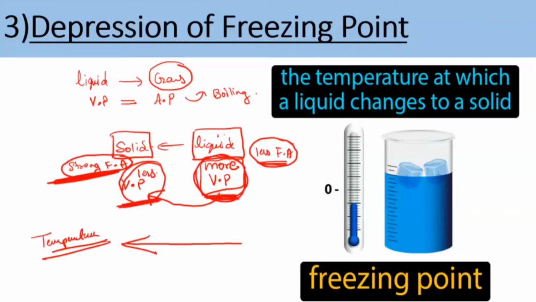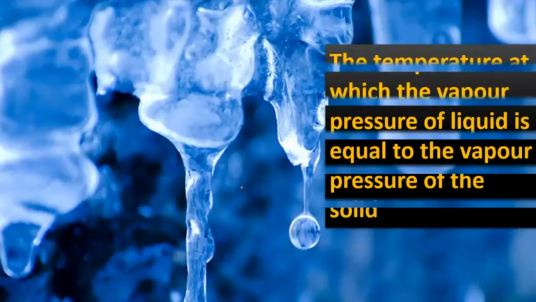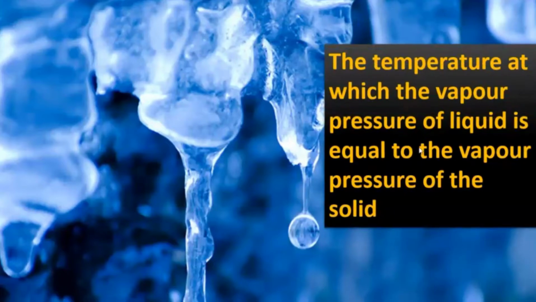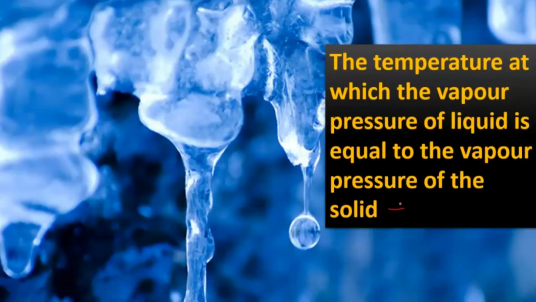When the liquid gets converted into a solid, or if I say the vapor pressure of the liquid becomes equal to the vapor pressure of the solid, that temperature will be called the freezing point. I hope you are able to understand in terms of vapor pressure. So the temperature at which the vapor pressure of the liquid becomes equal to the vapor pressure of the solid is called the freezing point.